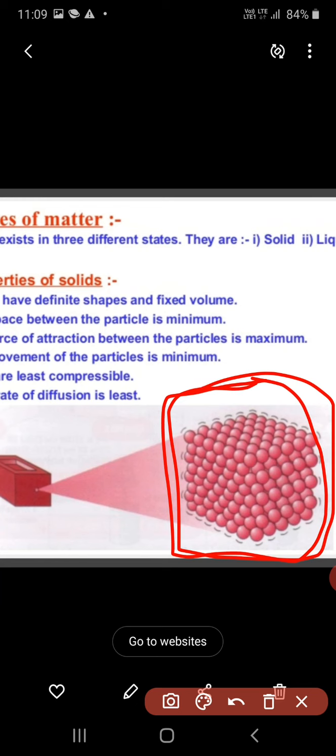The solid has a fixed volume. That means we cannot change the shape of a solid, and it has a definite shape.